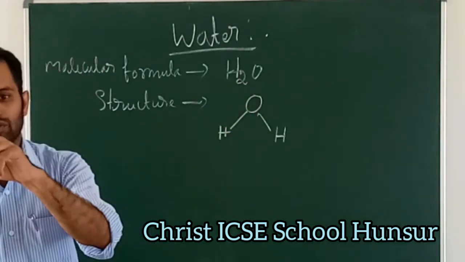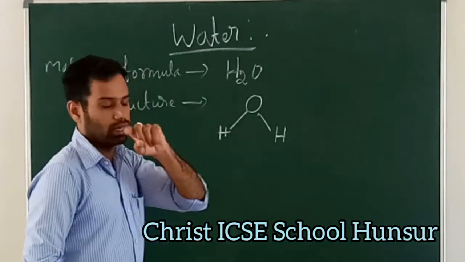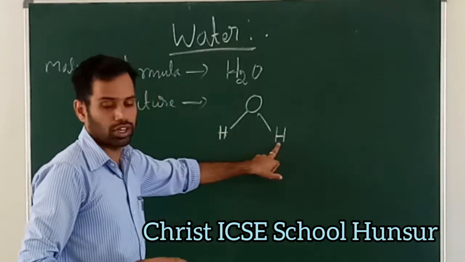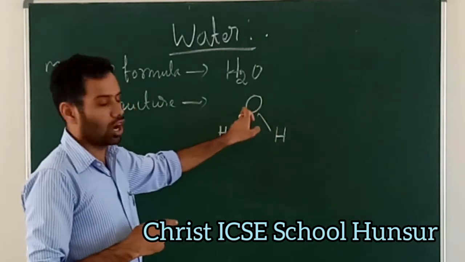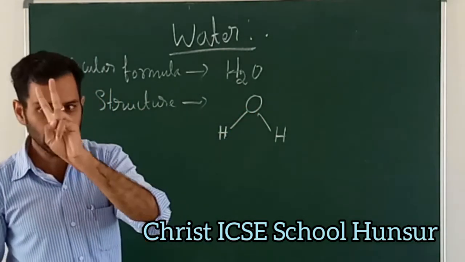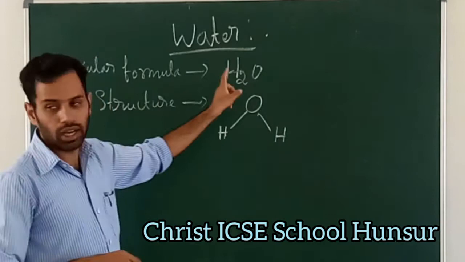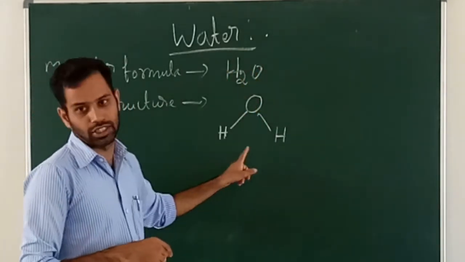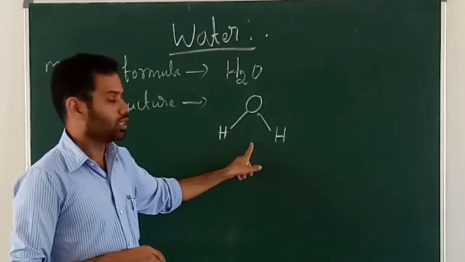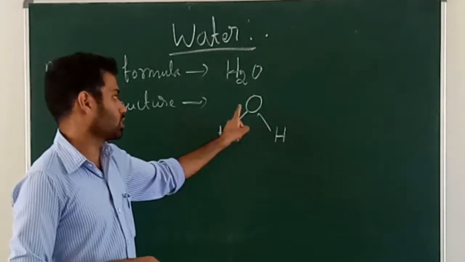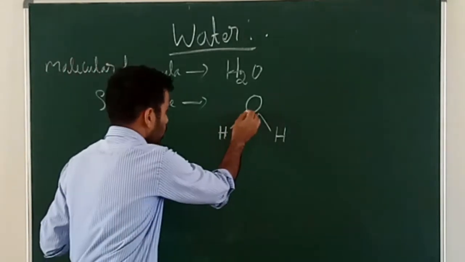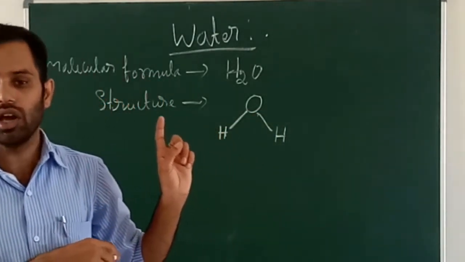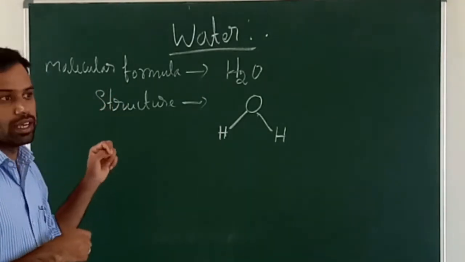You know the valency of hydrogen, is it? Its valency is 1. Here there are 2 hydrogen atoms and 1 oxygen atom. Oxygen valency is 2. So the molecular formula is H2O, and its structure is like this. Hydrogen valency 1, oxygen valency 2, that's why there are 2 lines. They are called bonds. That is the structure. Okay, keep it in mind.